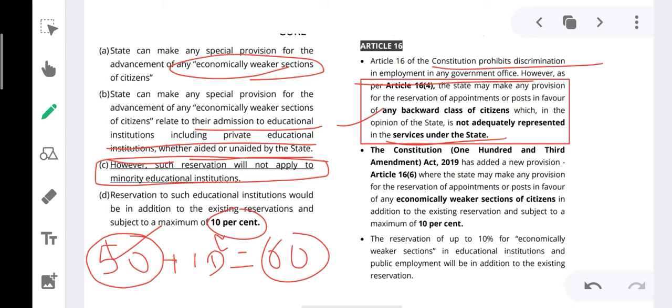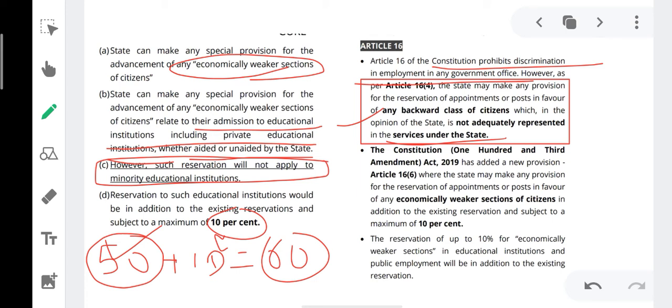If state feels that any class of citizen, whether it is socially, educationally backward, scheduled caste or scheduled tribe, if state thinks that this class of citizen has been left behind and they have not been given adequate representation in the office of government, state may make special provision for their reservation of seats in the government office, and providing the place of residence as a criteria for appointment to the office of government in the state.